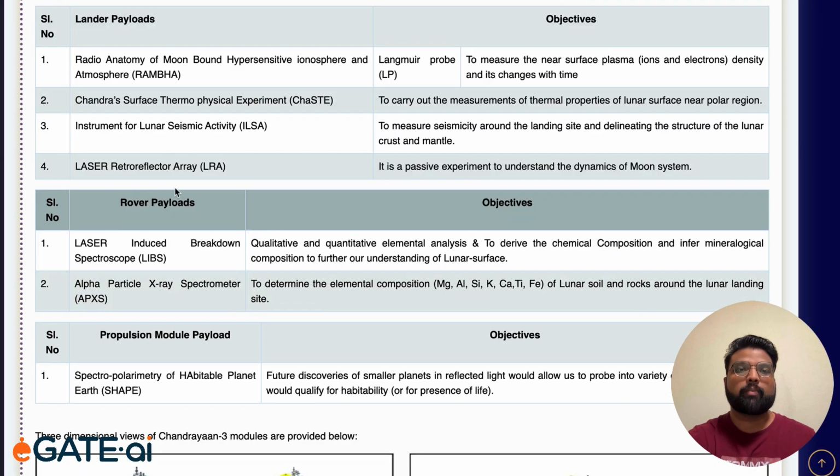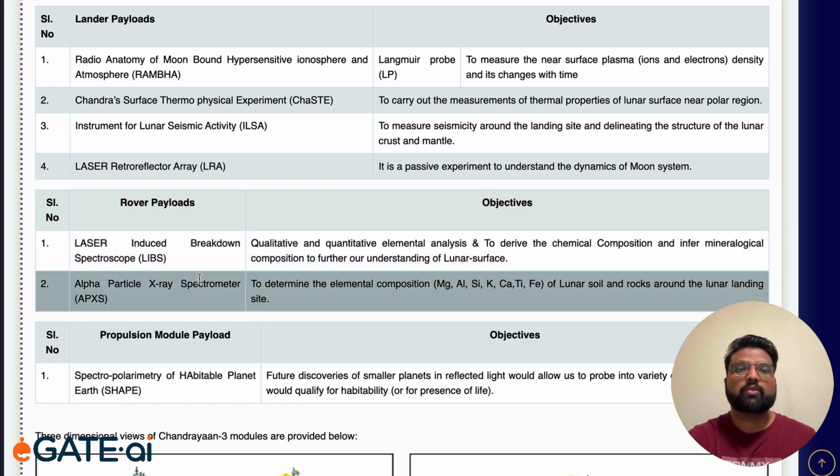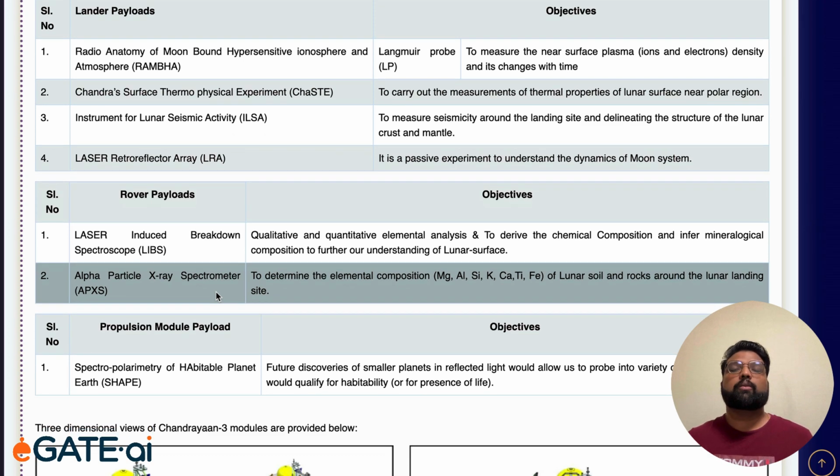So you can see that this rover payload has some spectroscope, spectrometer, through which it will collect, say, lunar soil and some rocks, and it will do some experiments, and then it will send back the data to the ISRO scientists. It cannot send back the rock, right? It cannot send back the soil from the moon. It can only send the data. So to get the data, it has to do some experiments that it has to perform automatically, and then it will send the data back to the ISRO scientists, right? So this is a very nice example of having autonomous agents which can do certain things automatically, right?